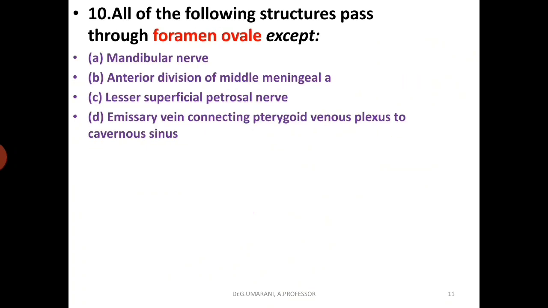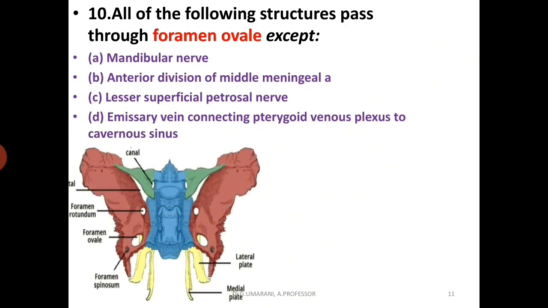Next question. All of the following structures pass through the foramen ovale except: mandibular nerve, anterior division of the middle meningeal artery, lesser superficial petrosal nerve, or the emissary vein connecting the pterygoid venous plexus to the cavernous sinus. In my last video we saw the foramina in the base of the skull and the structures passing through them. And here is the location of the foramen ovale.